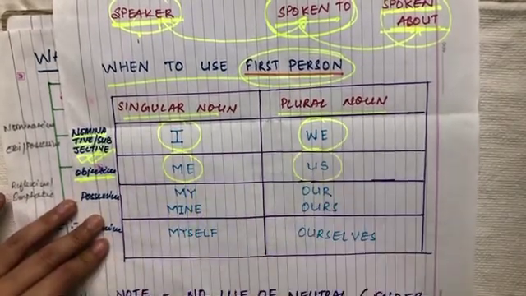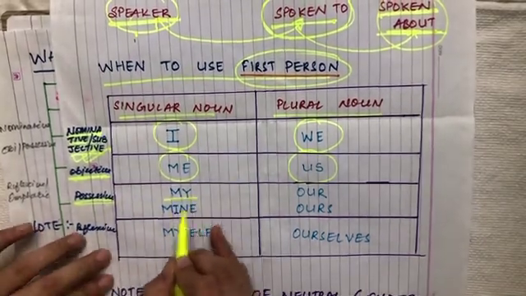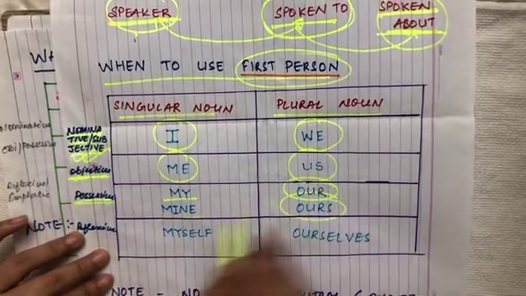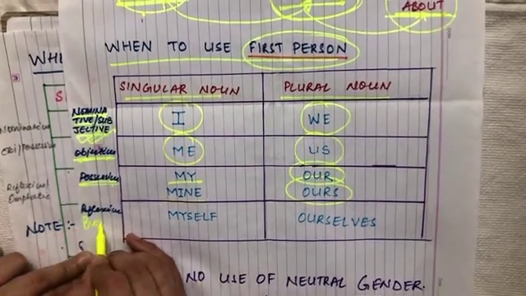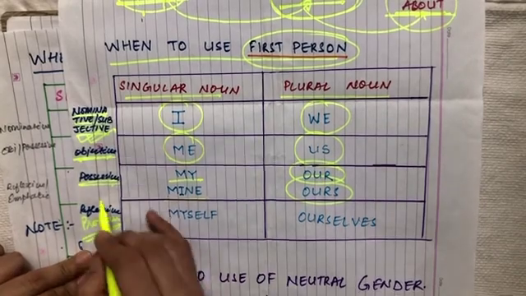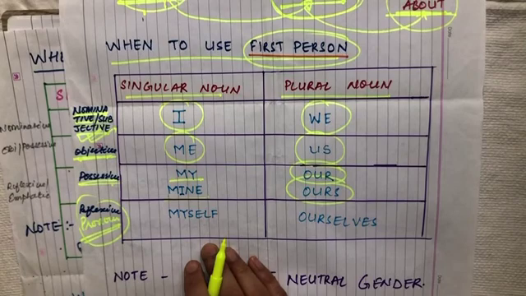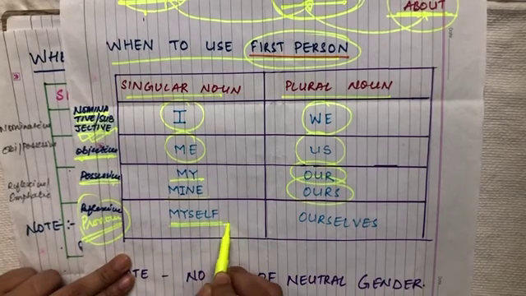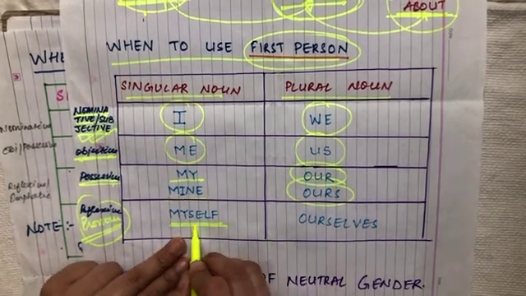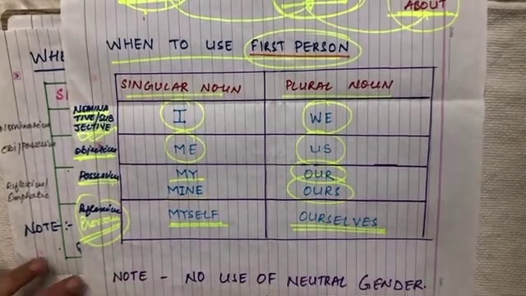Me becomes us. Possessives, where your authority is there: my, mine become our, ours, the plural forms. Reflexive pronoun: the emphatic pronoun and reflexive are the same, where you are giving importance to yourself, where you are talking about yourself. Myself becomes the plural form ourselves.